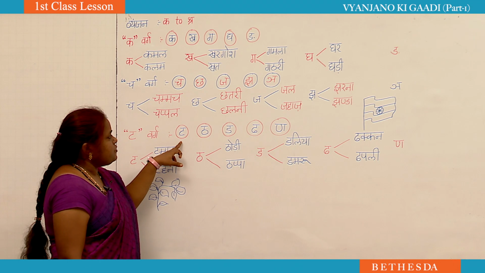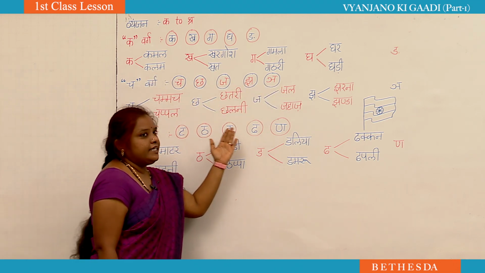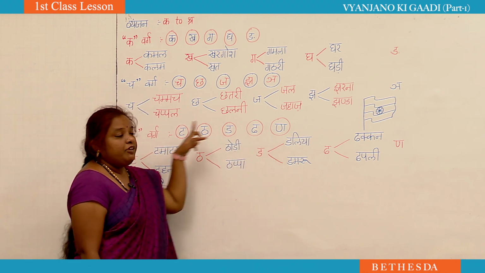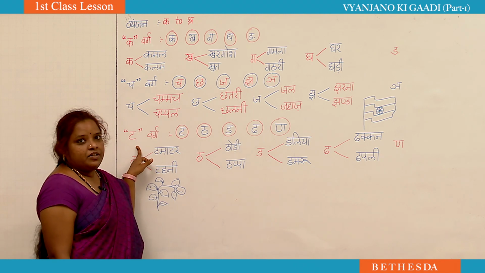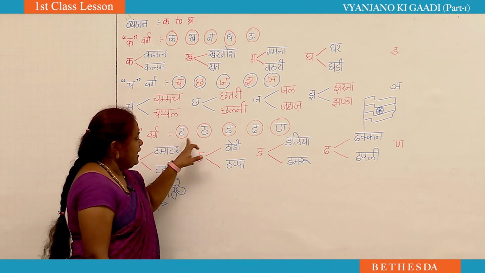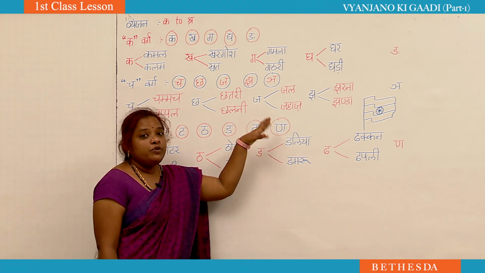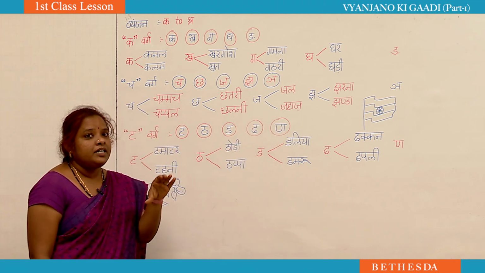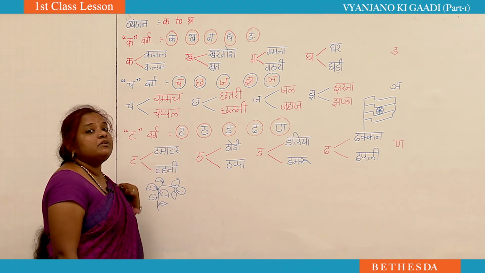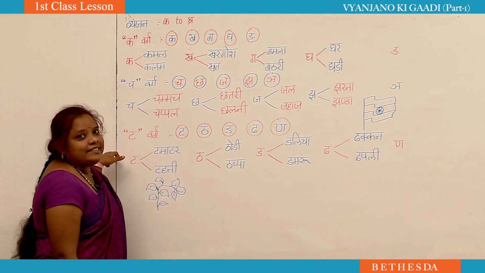So, next one, what do we get after Inya? We have Ta, Tha, Da, Dha, Na. All the letters from Ta to Na, we call them Ta Varg. What do we call Ta to Na letters? Ta Varg. Ta, Tha, Da, Dha, Na. To remember the letters easily, we are going to learn words with these letters, from Ka Varg, Cha Varg and Ta Varg.